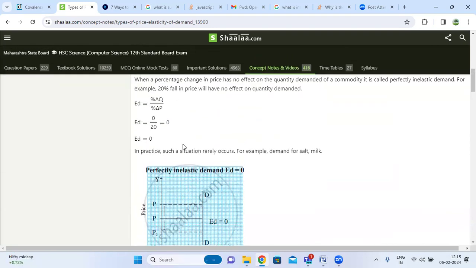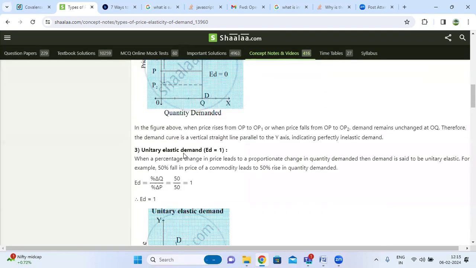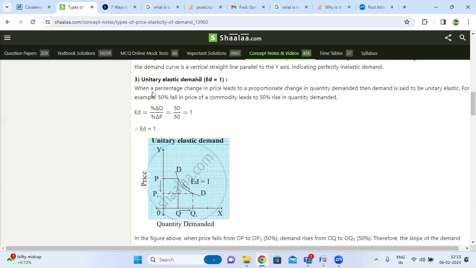So it is also a perfectly inelastic demand. Another one is the unitary elastic demand. The unitary elastic demand can be indicated when the percentage change in price leads to a proportionate change in quantity demanded. Then the demand is said to be unitary elastic.